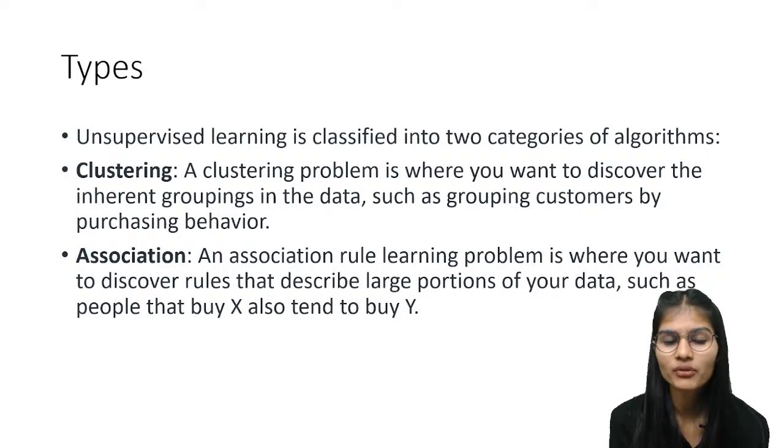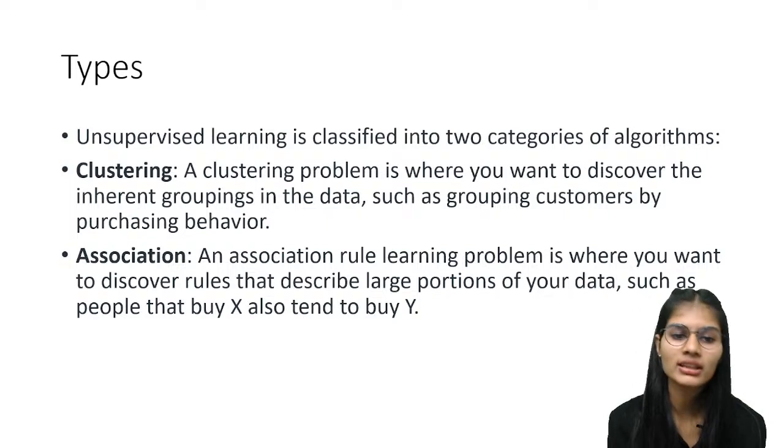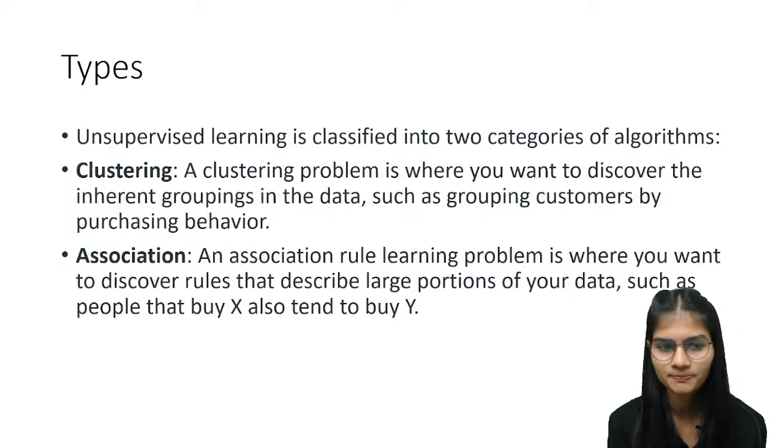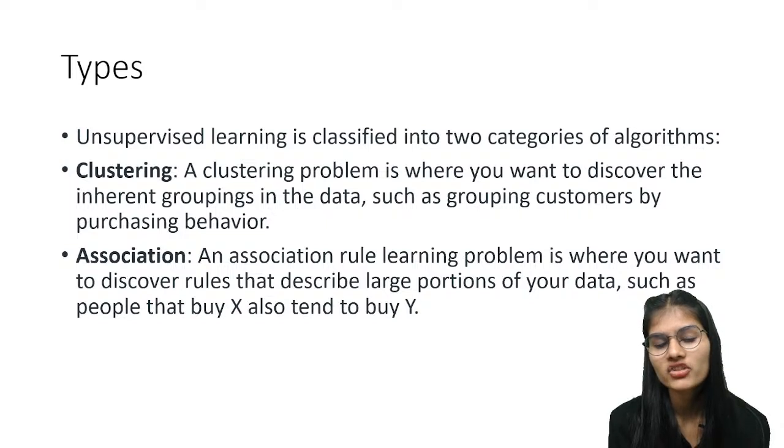So here you have to group up the data based over the given conditions. And talking about association, this is where you can discover the rules which help you describe a large portion of data, like people which are buying X are also tending to buy Y. Under data analysis, if a person has bought this, then that person is tending to buy this also.